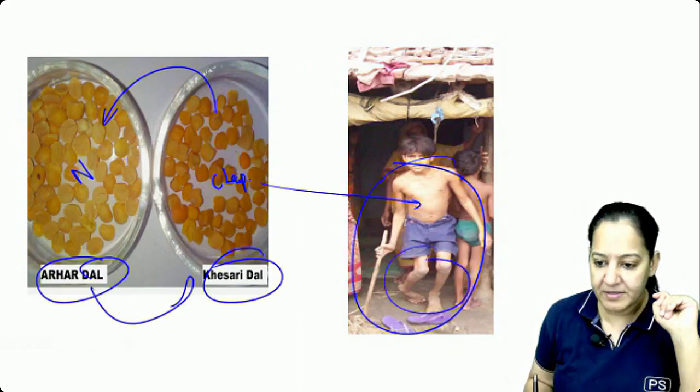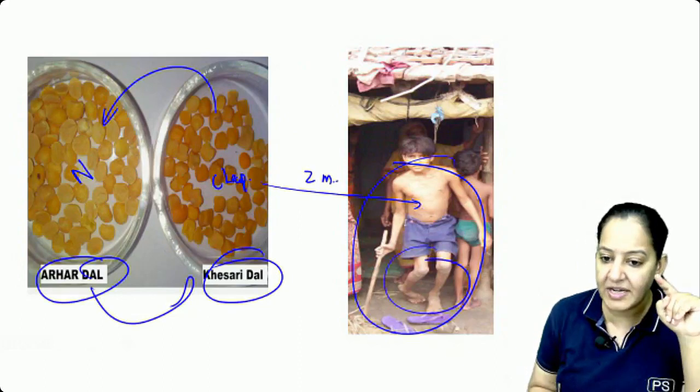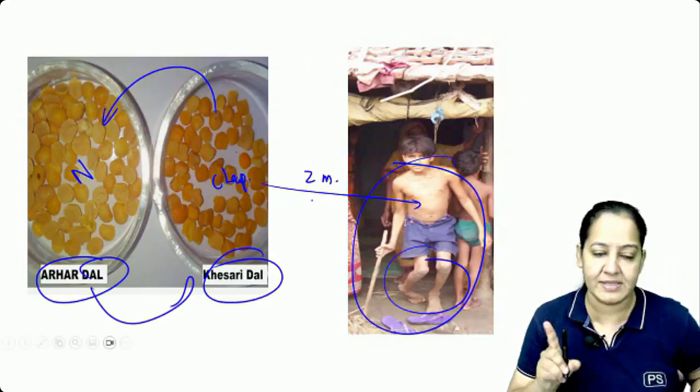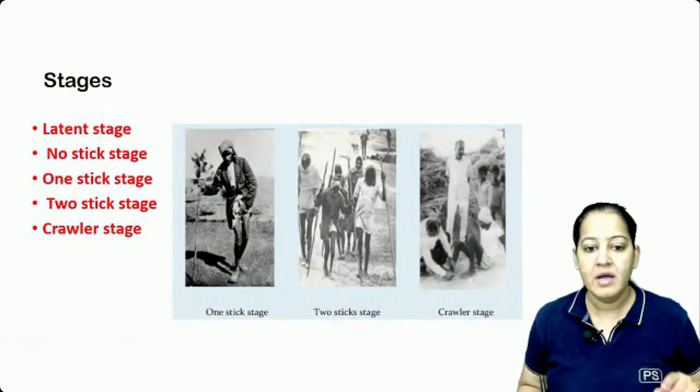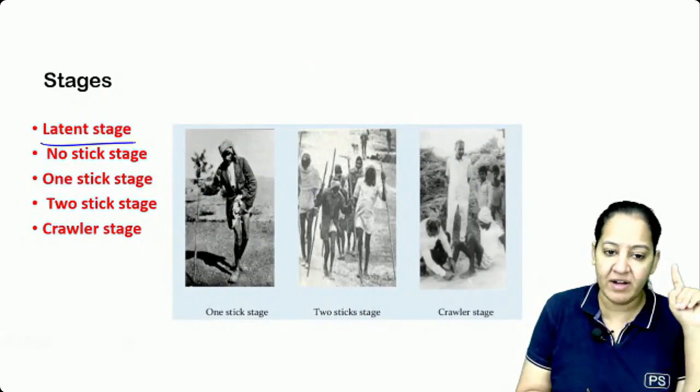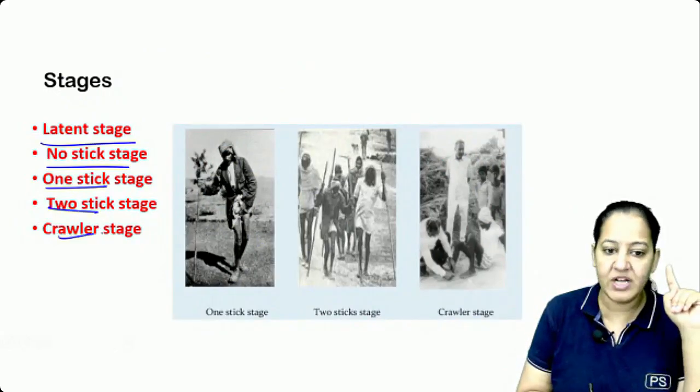The person will have paralysis if constantly consuming the khesari dal for 2 months, not once. It is constant consumption for 2 months. Paralysis does not occur directly. There are 5 stages. Number 1, latent stage, then no stick, 1 stick, 2 stick, and crawler.